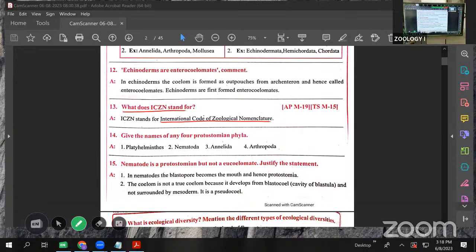This organization gives the guidelines for scientific names. When scientists give a scientific name to organisms, they take the guidelines from this organization. The full form of ICZN is the International Code of Zoological Nomenclature. Clear? This is also an important one; they only ask for the full form of ICZN. Clear? Next.